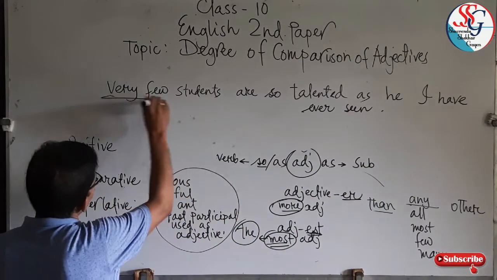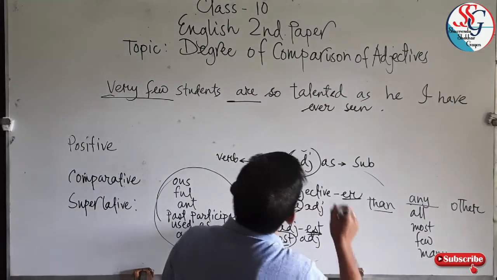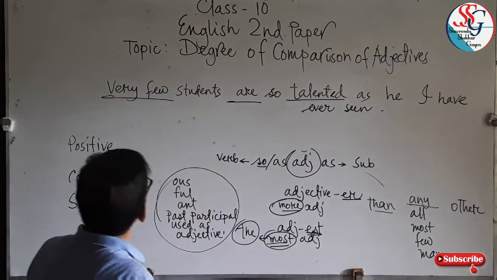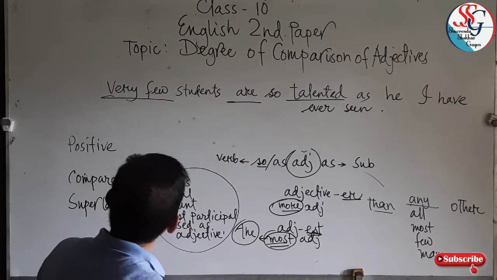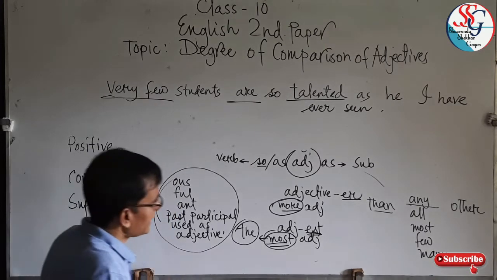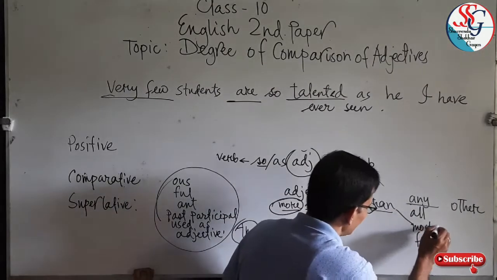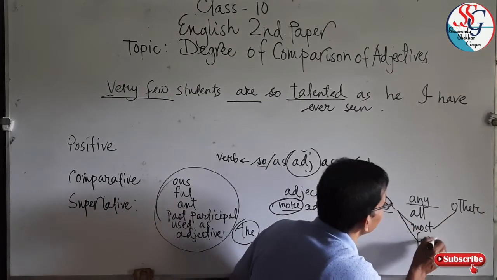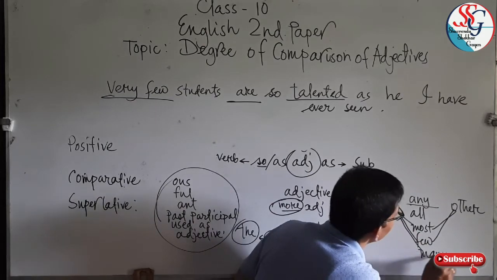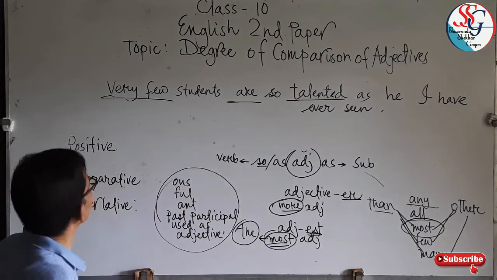Very few, difference. Plural verb are. Talented, a past participle used as an adjective. So, when very few, then most other, or few other, or many other.